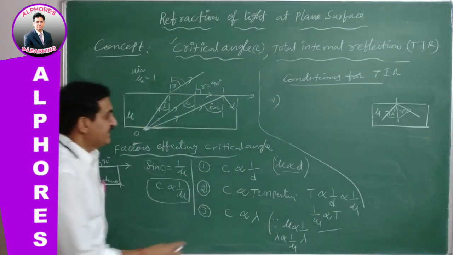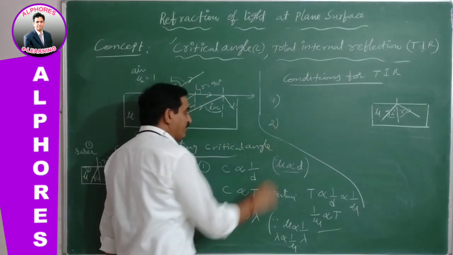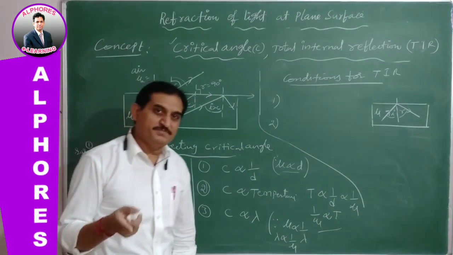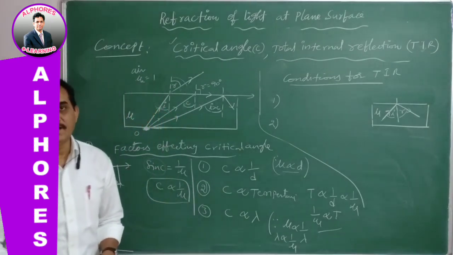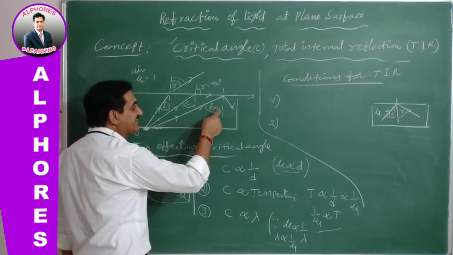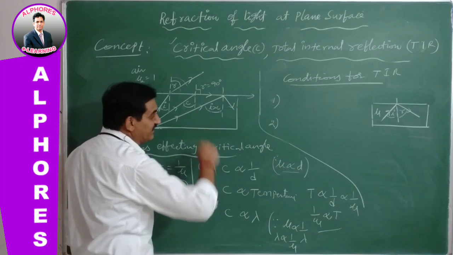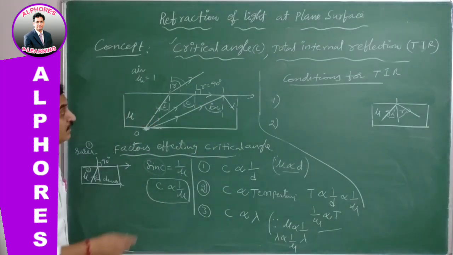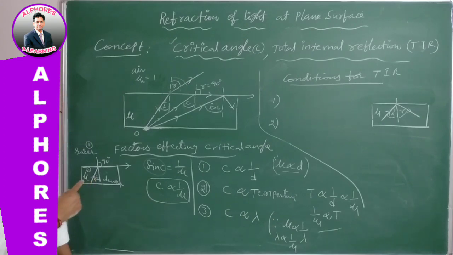Now, the second condition: the angle of incidence must be greater than the critical angle. If the angle of incidence is greater than the critical angle, then only TIR takes place. So, what are the basic conditions for TIR?